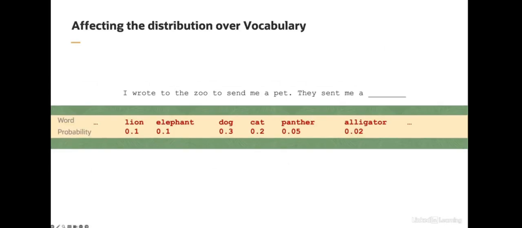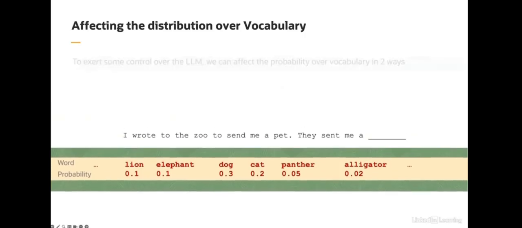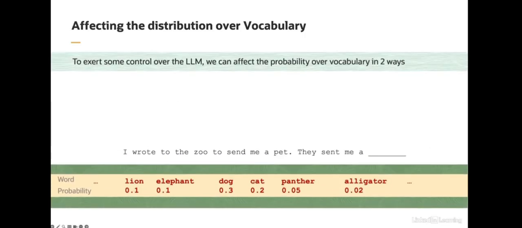Let's return to the example we've seen a few times so far. I wrote to the zoo to send me a pet. They sent me a... As we know, an LLM computes a distribution over the next word in the sequence, which I'm illustrating with the probabilities under the visualized words. What I'm going to be covering in this section is how we can exert any sort of control over this distribution, how we can update the probabilities or affect them. There are two primary ways to do this. The first is prompting, and the second is training.